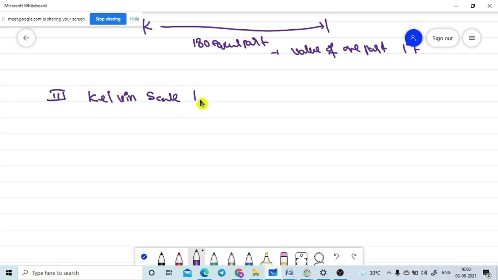They will denote it with the K only, not degree Kelvin. We should not use degree Kelvin. This scale is also named the absolute scale. This is the absolute scale we are having.